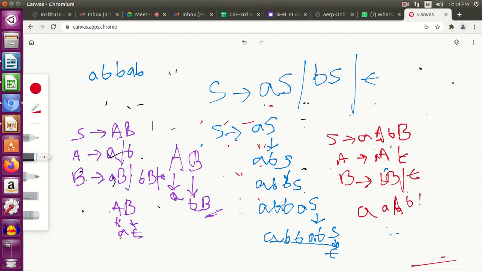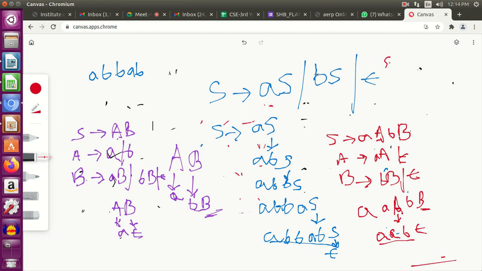I keep it same. Now I substitute this A with epsilon, so it becomes AA. Next, my B is fine. I substitute this B with epsilon. Is it satisfying? I should have an equal number of A's and B's. It is not satisfying right now. Do you get my point? Yes, ma'am.